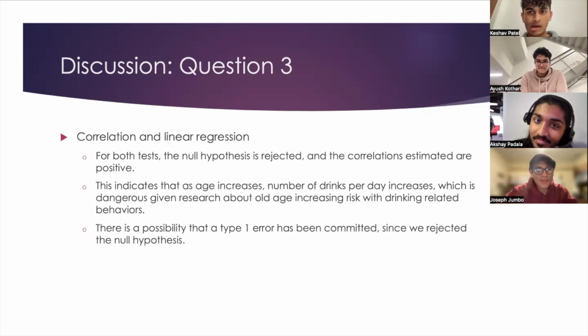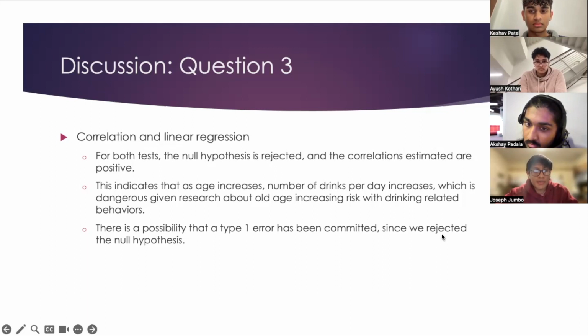For research question 3, when we use correlation and linear regression, for both tests, the null hypothesis is rejected and the correlations estimated are positive. This indicates that as age increases, the number of drinks per day also increases, which is dangerous given research about old age increasing risk with drinking-related behaviors. There is a possibility that we committed a type 1 error since we rejected the null hypothesis as well.